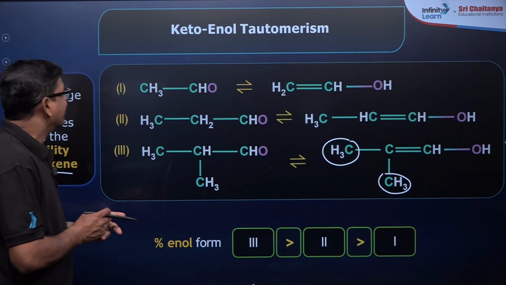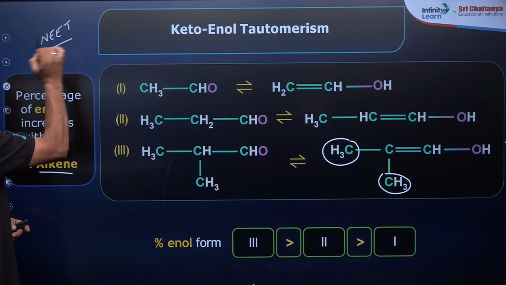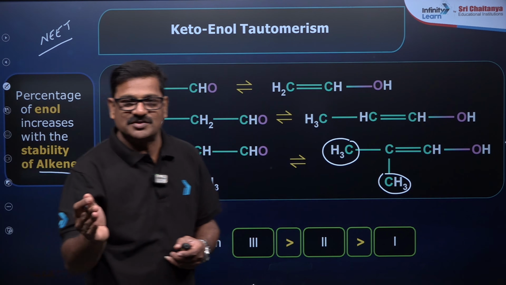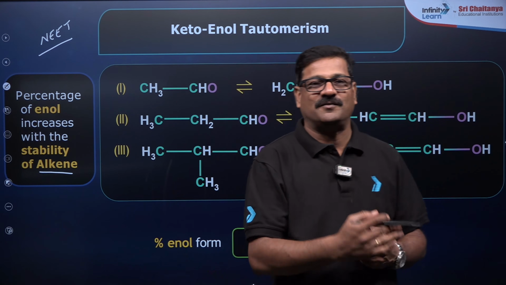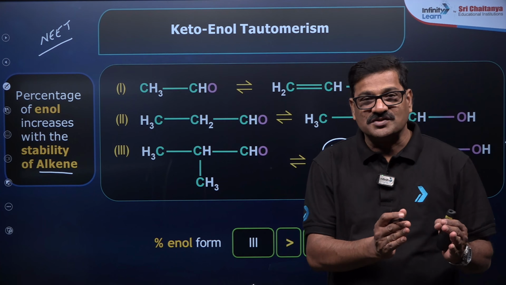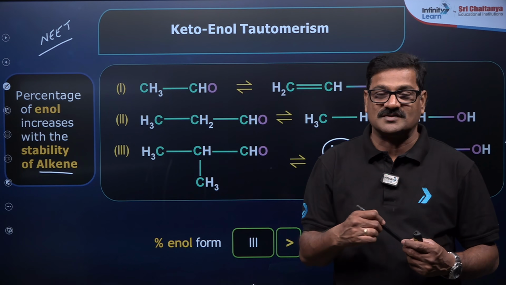So in the NEET examination, you will be asked such a question. The conversion of keto form to enol form is called enolization. The more stable the enol form is, the faster the enolization process.